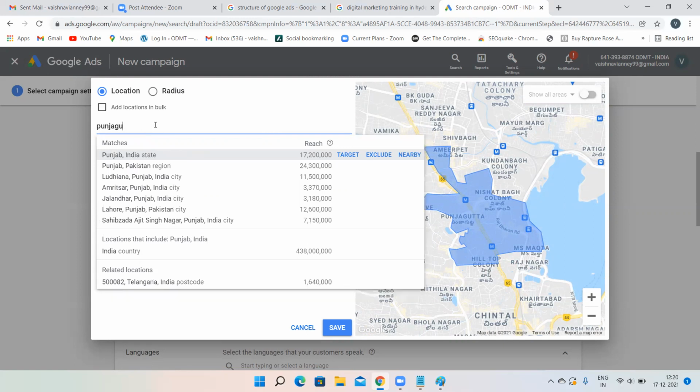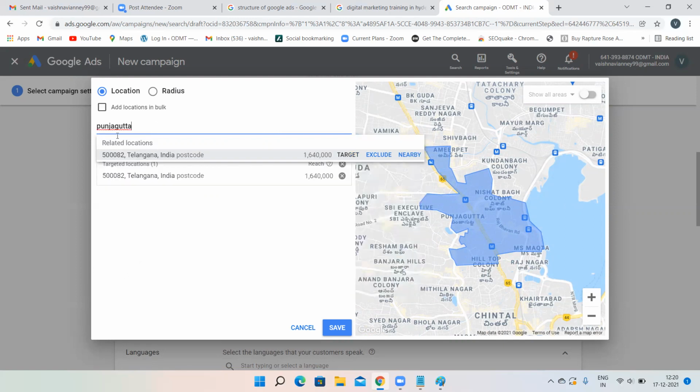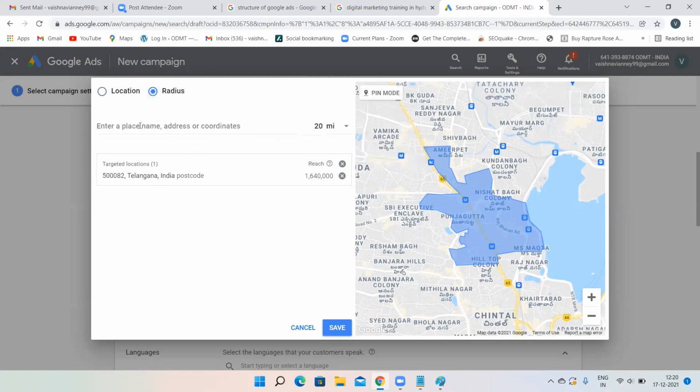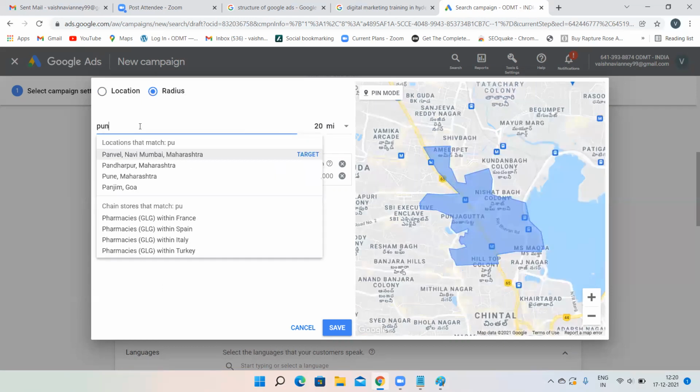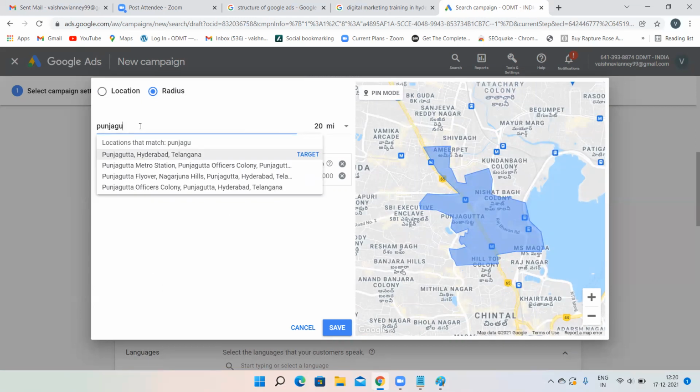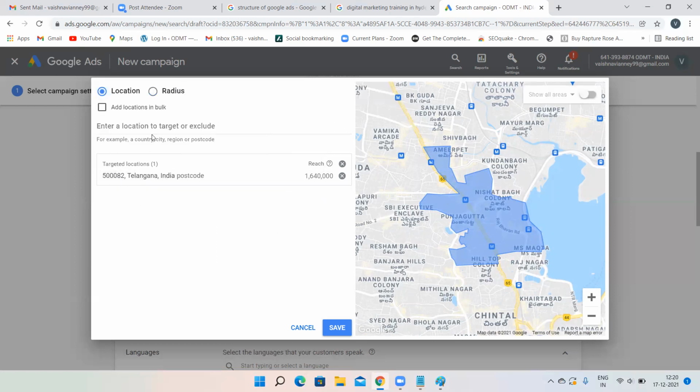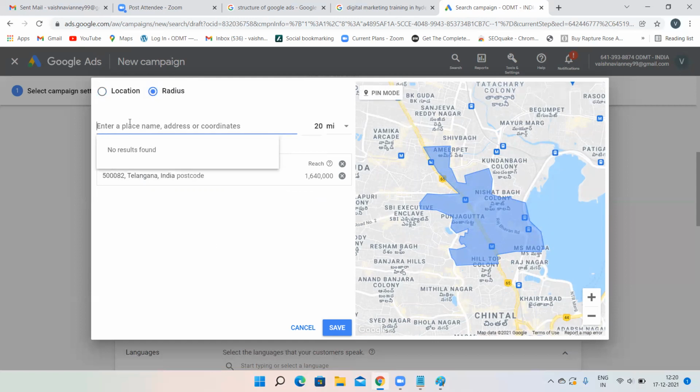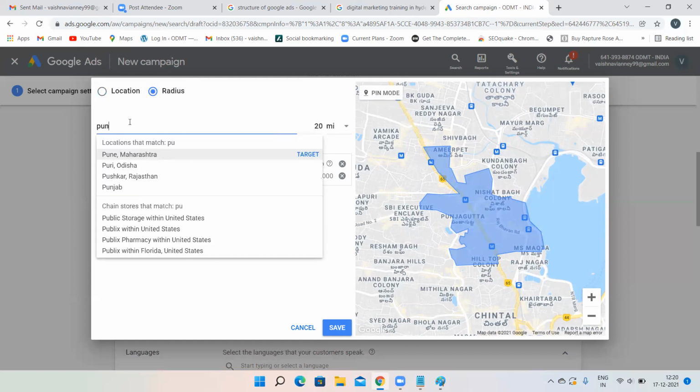Okay, as of now, we are unable to see Panjagutta over here, but you can target with the help of a particular area and you can target with the help of a particular radius also. Okay, let me check like this. Yeah, see, when you click on location, you are only able to target a particular state. But if you click on radius, then you can target a particular city also.